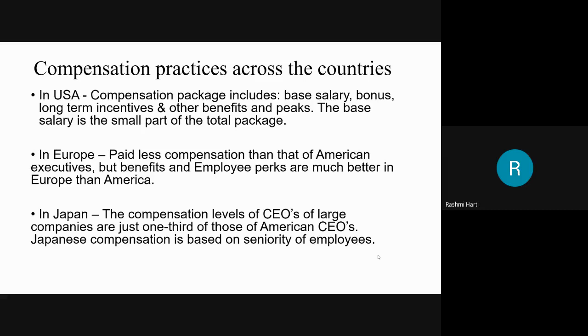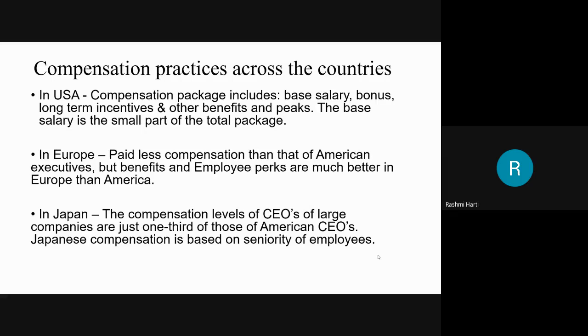Okay, so that's the reason most of their salary is absorbed by the taxes, so they pay the tax free fringe benefits, which is not there in America. Apart from that, if you could speak about the compensation approach in Japan.